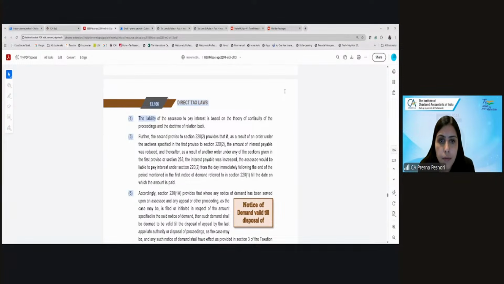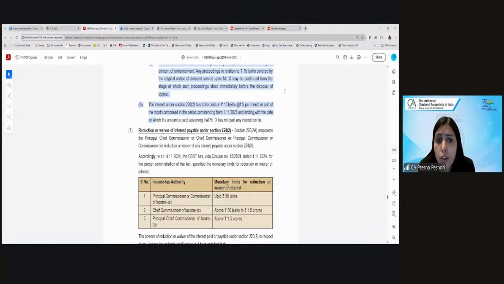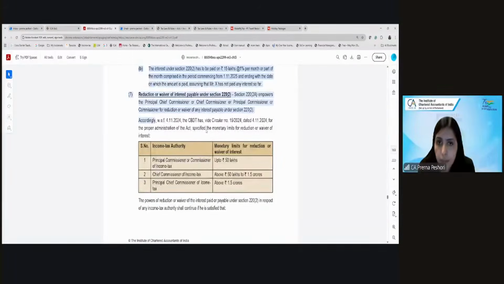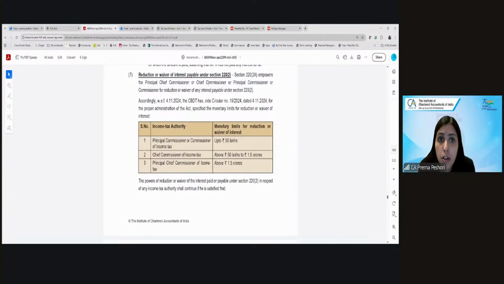No, ma'am. Fine. Then again, you can request for the reduction or waiver of the interest by the Chief Commissioner, Principal Chief Commissioner, or Principal Commissioner or Commissioner. So if the amount is up to 50 lakh, you have to make an application to the Principal Commissioner or Chief Commissioner. If the amount is 50 lakh to 1.5 crore, it is Chief Commissioner, and if it is above 1.5 crore, it is Principal Chief Commissioner of Income Tax.